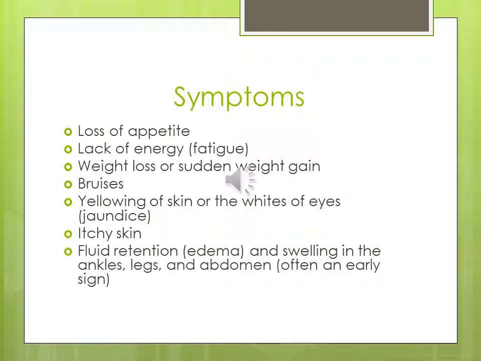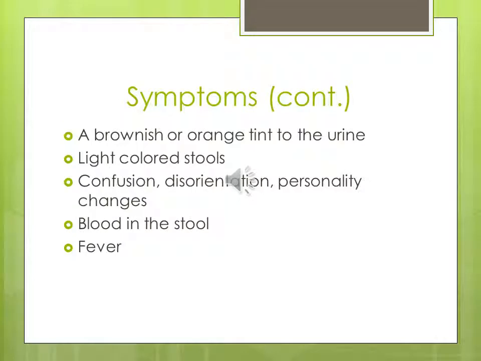Some symptoms include loss of appetite, lack of energy or fatigue, weight loss or sudden weight gain, bruises, yellowing of skin or the whites of eyes, also known as jaundice, itchy skin, fluid retention or edema, and swelling in the ankles, legs, and abdomen. This is often an early sign. A few more symptoms are a brownish or orange tint to the urine, light-colored stools, confusion, disorientation, and personality changes, blood in stool, and fever.